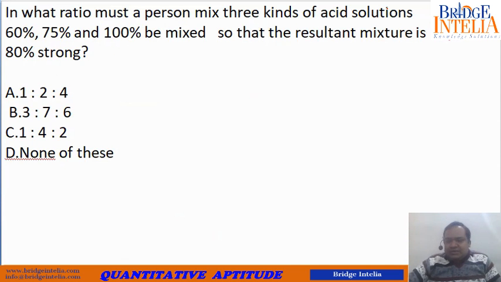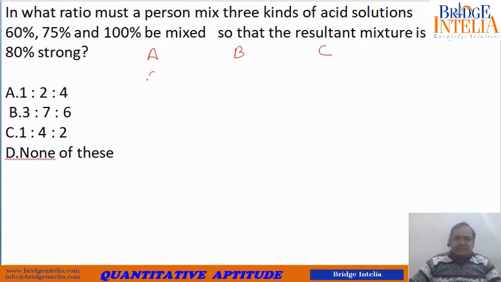Now let's have a look at this one. In what ratio must a person mix three kinds of acid solutions? 60, 75 and 100% are their strengths, so that the resultant mixture is 80% strong. So let's name them A, B and C.